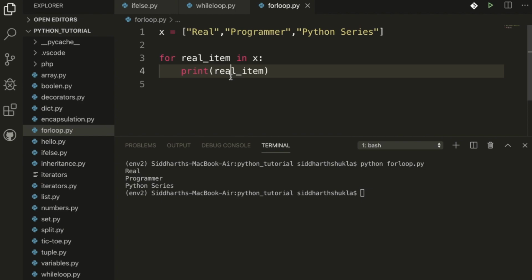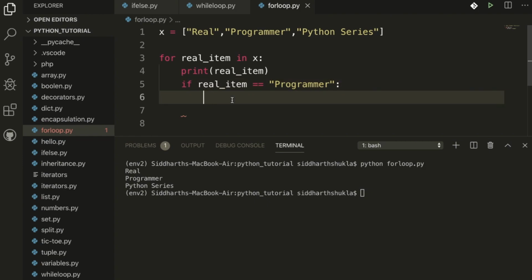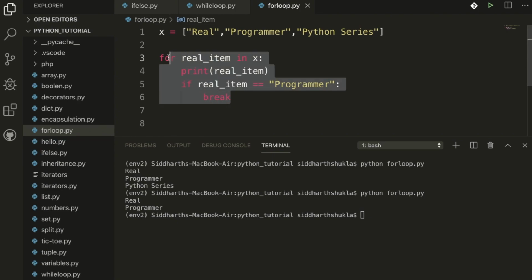Now suppose you want a particular break statement while using a for loop, you can also use that. Suppose I have this one. Now I want a particular condition: if real_item is equal to programmer, then I am going to break. Now check, yes, we got real programmer, and it stopped here because of the break.